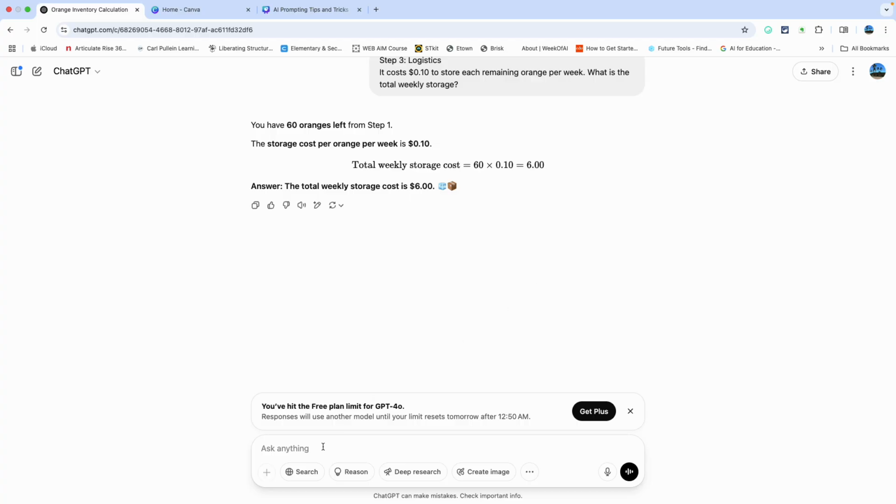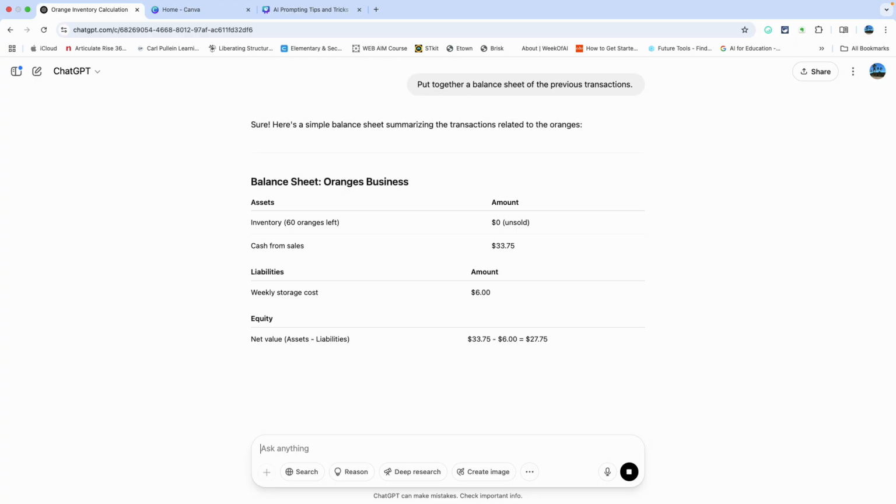Very good. Now, once again, this is the free version of ChatGPT, so I'm actually hitting the limit of the current free plan. That is fine. But I'm going to say, hey, put together a balance sheet of the following transactions. Let's see what happens. So look, as you can see right here, it's going to break this down from an accounting standpoint: assets, liabilities, equity.